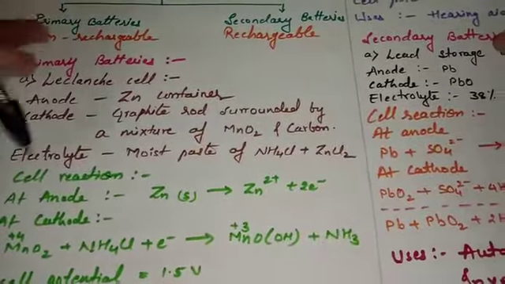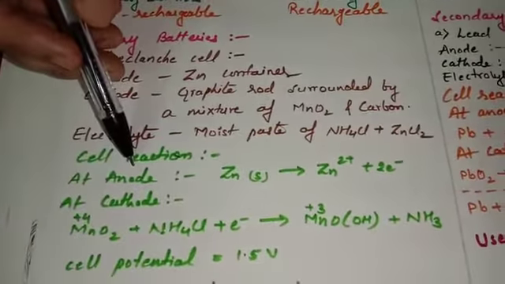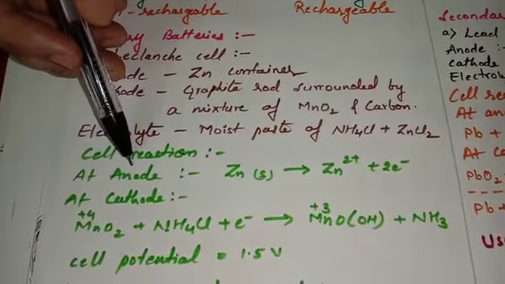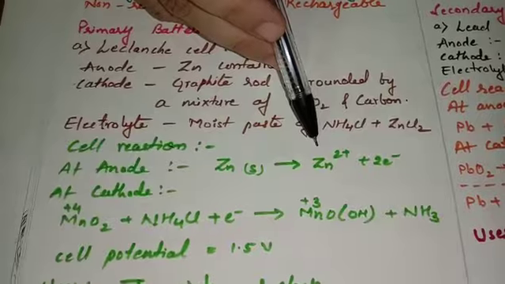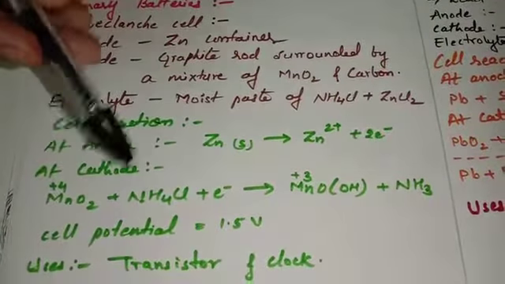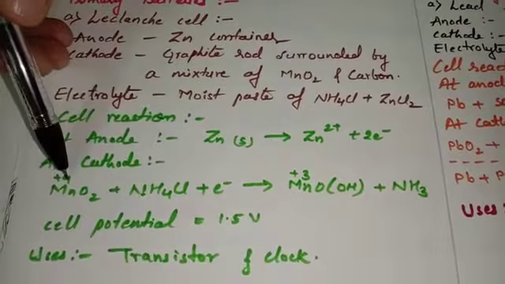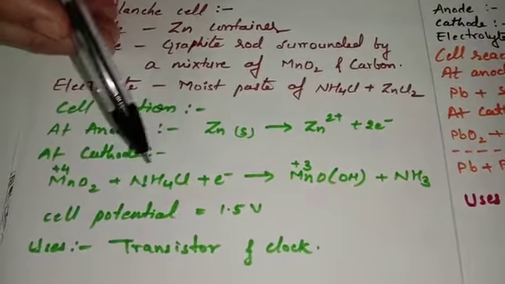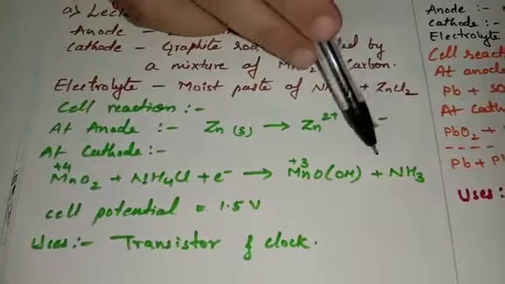Then we are going to study the cell reaction. At anode, you know very well that oxidation takes place. Oxidation means loss of electron. Hence, zinc after losing 2 electrons gets converted into Zn2+ ion. At cathode, the reduction takes place, that means gain of electron. So you can see that manganese dioxide reacts with ammonium chloride. It is going to gain electron and gets converted into manganese oxide plus ammonia.